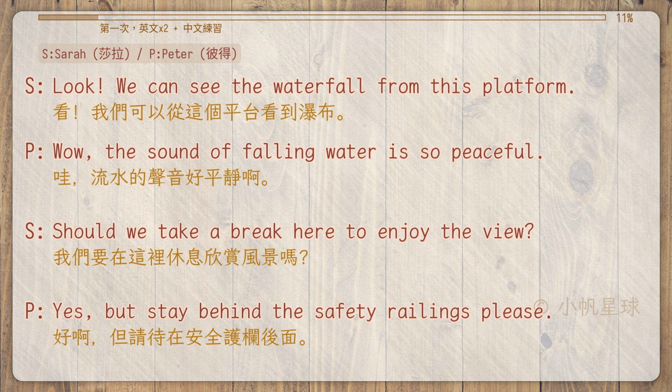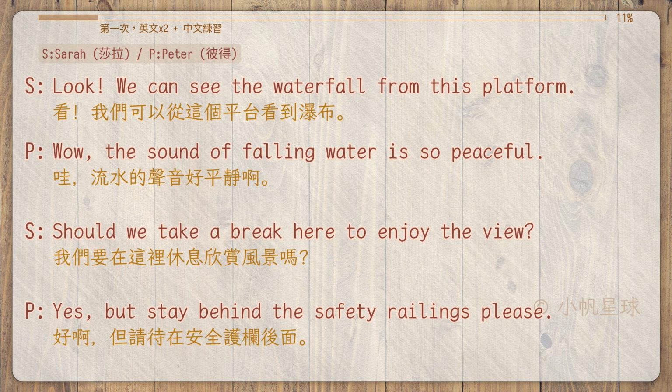Look, we can see the waterfall from this platform. 看，我们可以从这个平台看到瀑布。 Wow, the sound of falling water is so peaceful. 哇，流水的声音好平静啊。